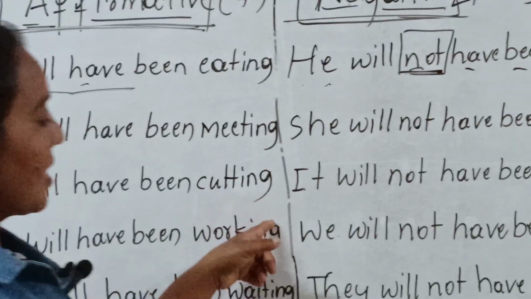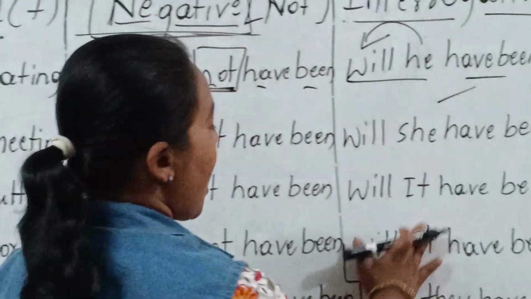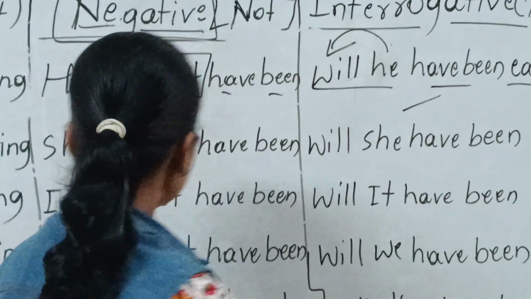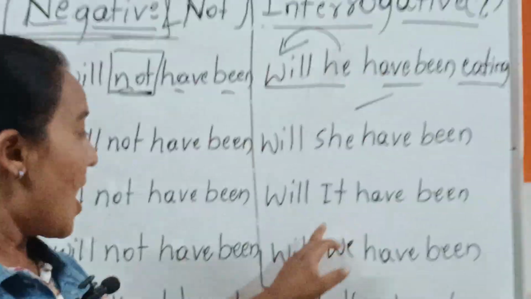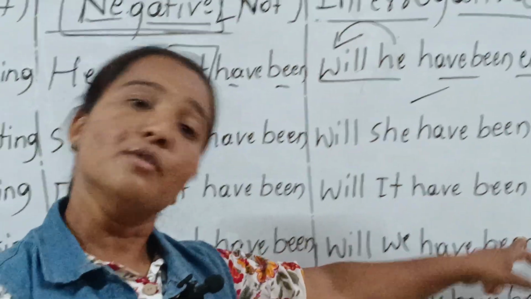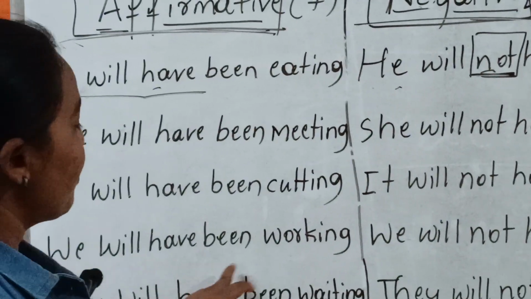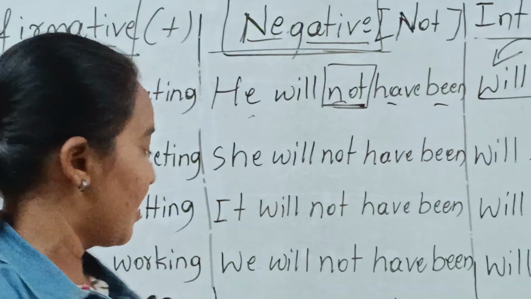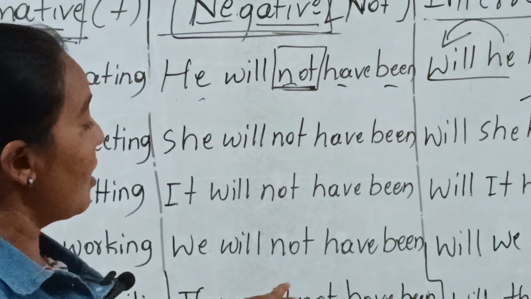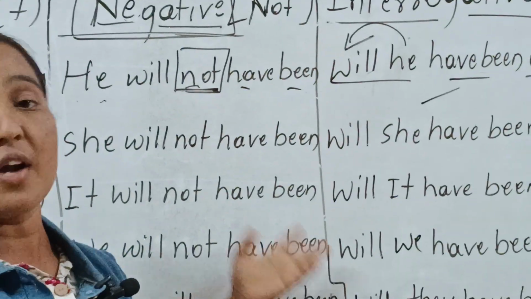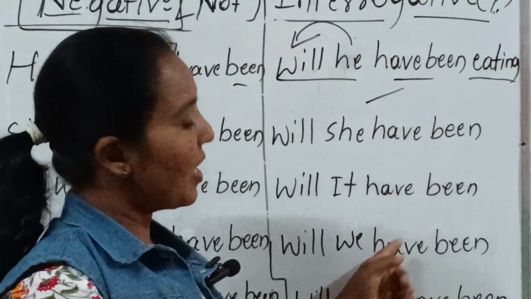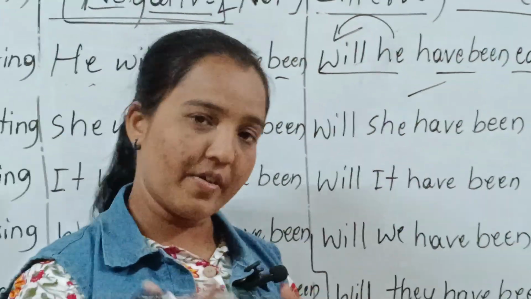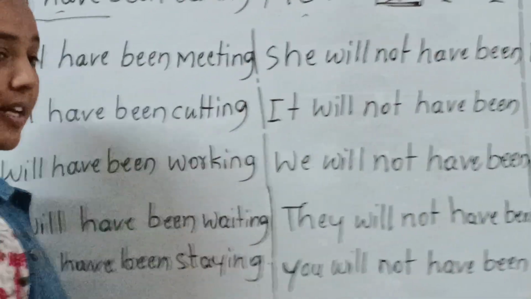It will have been cutting. It will not have been cutting. And will it have been cutting? That's a question. We will have been working here. We will not have been working here, meaning in the future we will not be working here. And will we have been working? That asks whether there is a possibility of working there in the future.